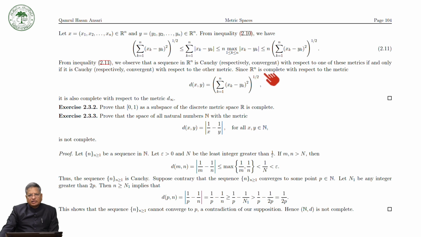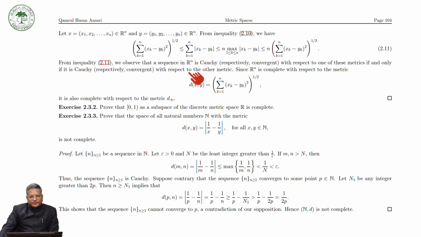Since Rn is complete with respect to the usual metric, it is also complete with respect to the other metrics, the d infinity metric, d1 metric or d2 metric. This is your usual metric. So we can write in this way.